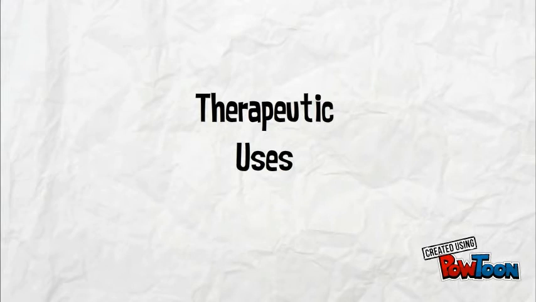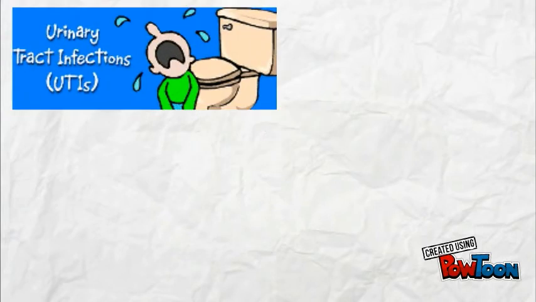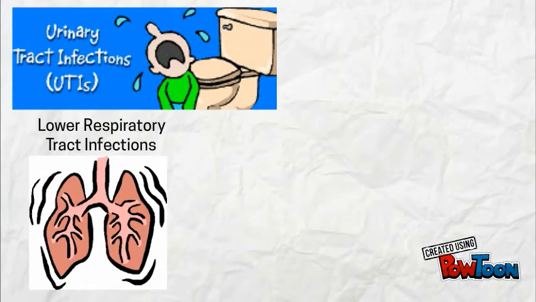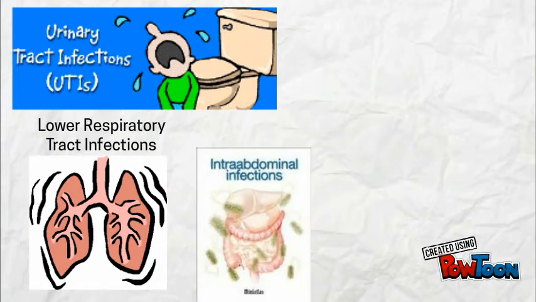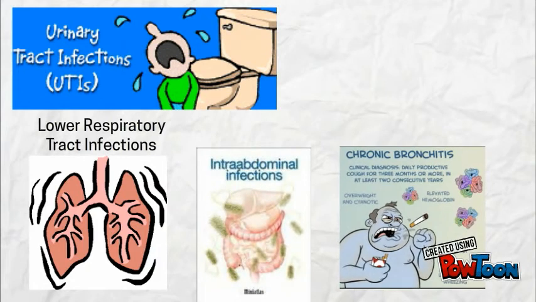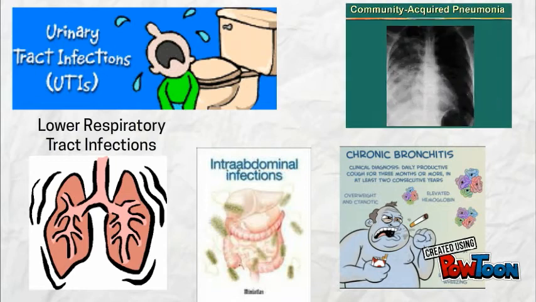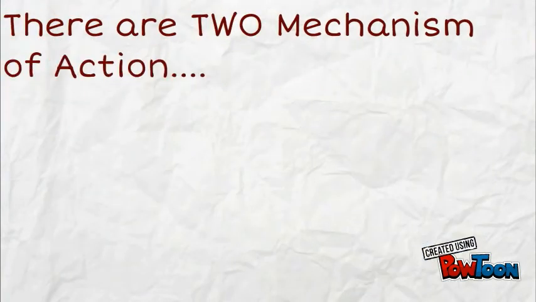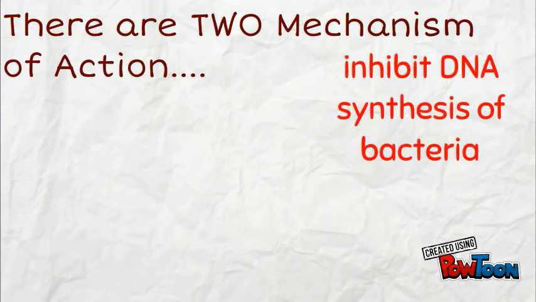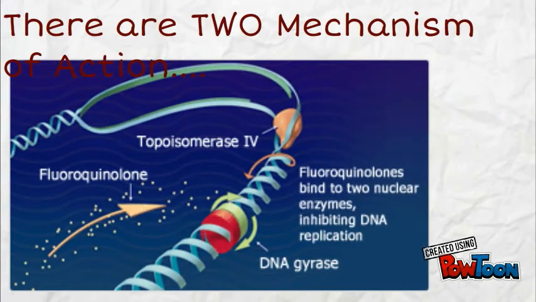Fluoroquinolones are used to treat urinary tract infections, lower respiratory tract infections, intra-abdominal infections, chronic bronchitis, and community-acquired pneumonia. There are two mechanisms of action, mainly targeting to inhibit the DNA synthesis of bacteria. Fluoroquinolones target on DNA gyrase and topoisomerase 4.